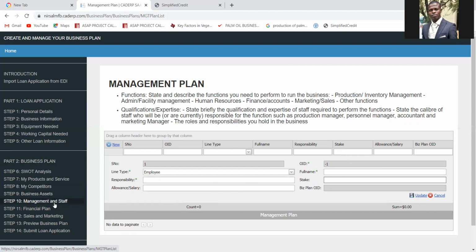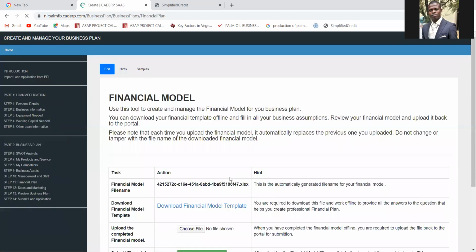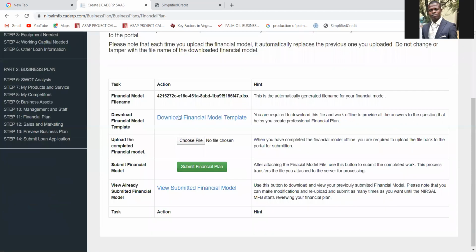Then you move to the next one, which is financial plan. For this financial plan, it is requested that you come here and click on download financial model. Once you download the financial model, an Excel sheet will be downloaded. So you are going to use that Excel sheet to prepare your financial plan, your projection.